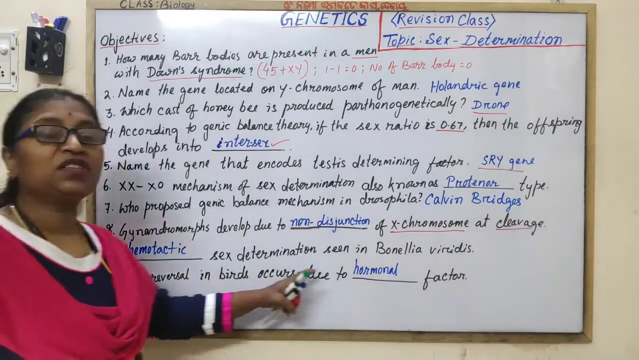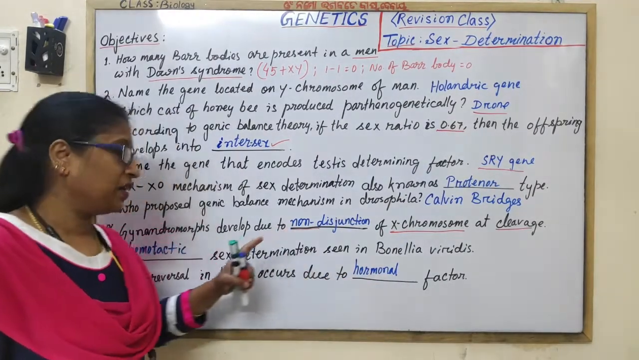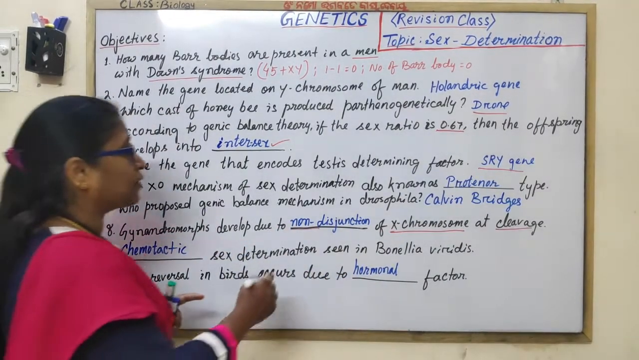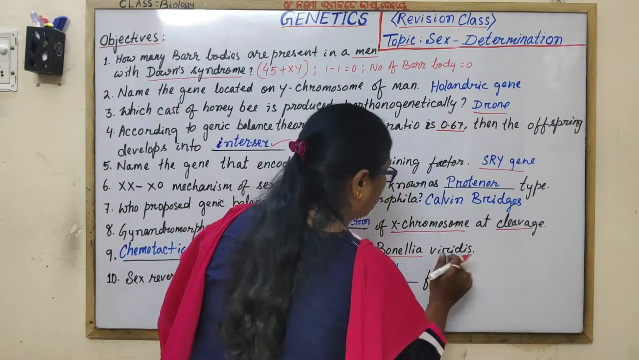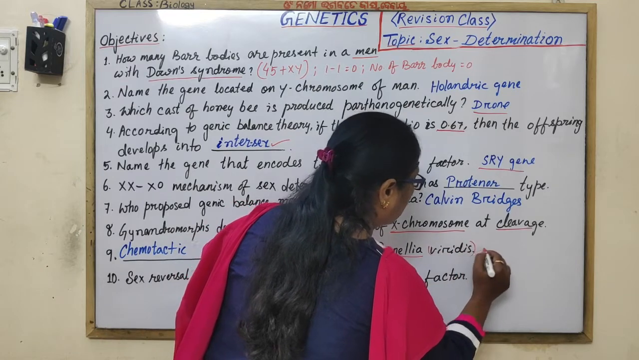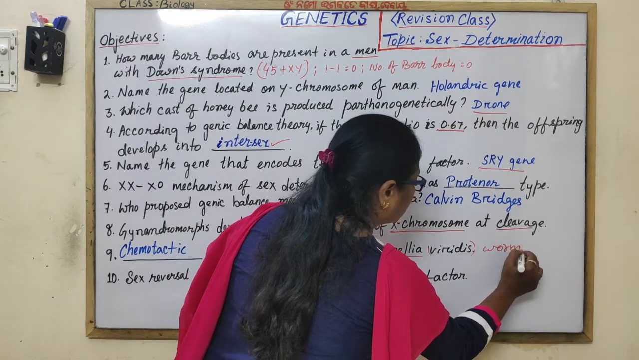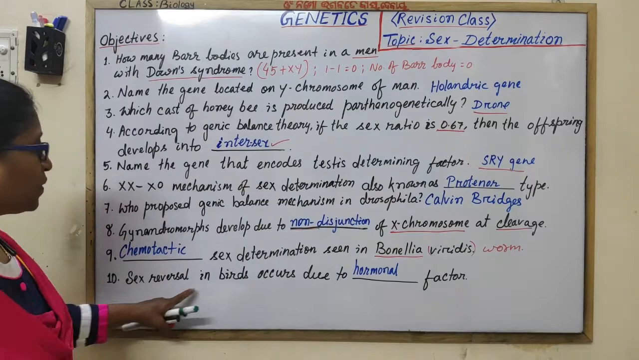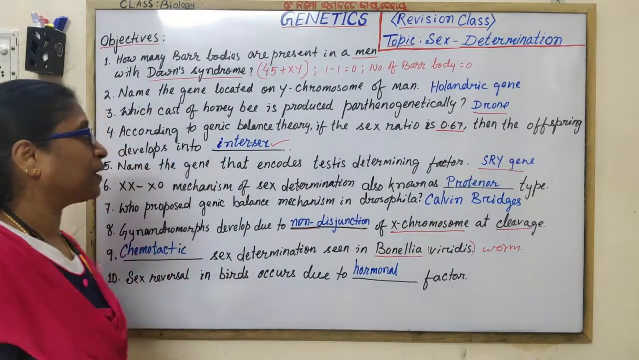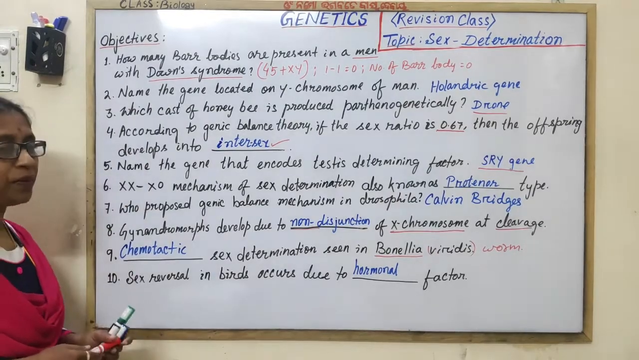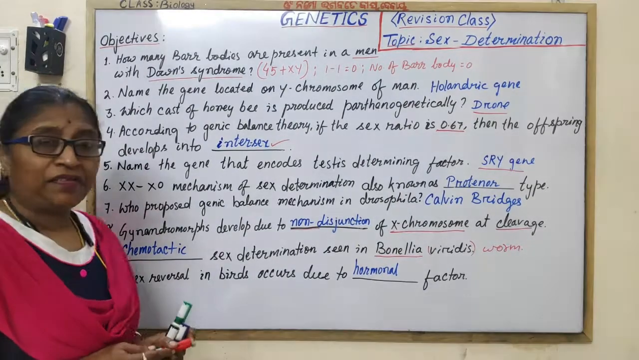Chemotactic sex determination is seen in Bonellia viridis. It may be asked for chemotactic or it may be asked for Bonellia worm. Even it can be written as Bonellia worm. Sex reversal in birds occurs due to the DAS factor, hormonal factor. Okay, practice in detail from the given PDF question bank.